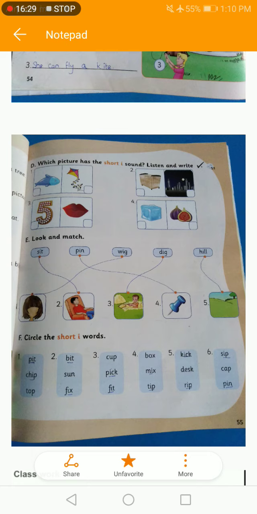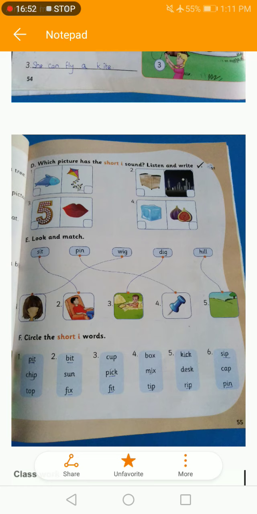Exercise F. Circle the short I words. Okay, we have to circle the short I word. Look at the first table. Pit, chip and top. Here pit and chip are the words which have short I sound. So you have to circle pit and chip in the first one. Then look at the second table.